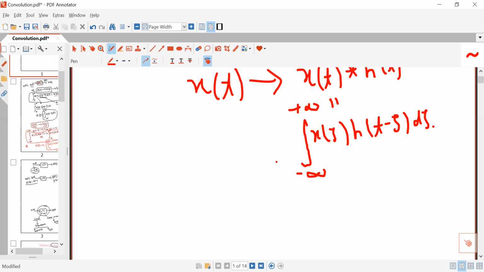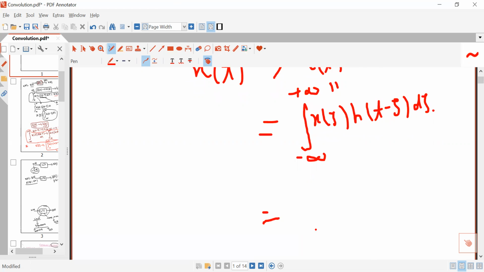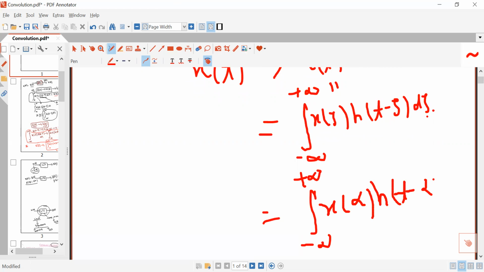Or you can write this as the integral from minus infinity to plus infinity; you can replace tau with some other symbol. You can write x(alpha) h(t minus alpha), but here d tau will be replaced by d alpha.